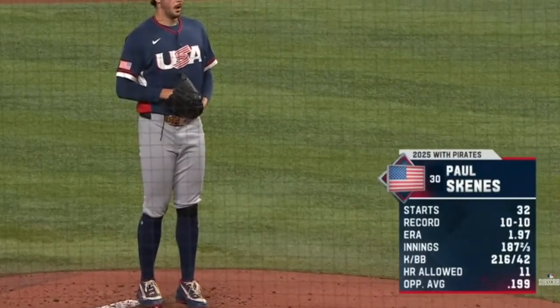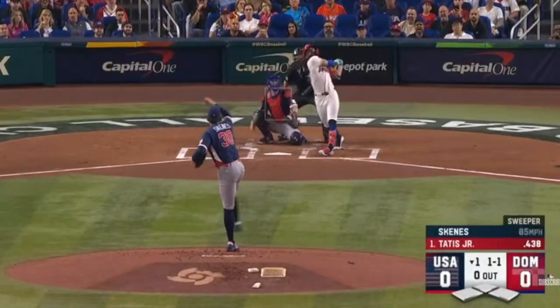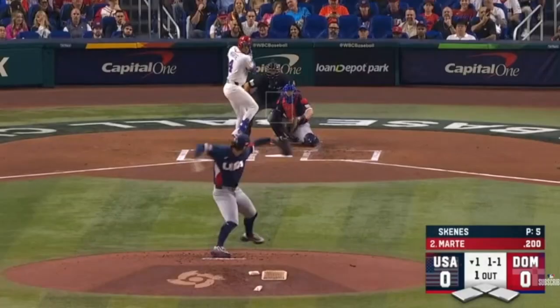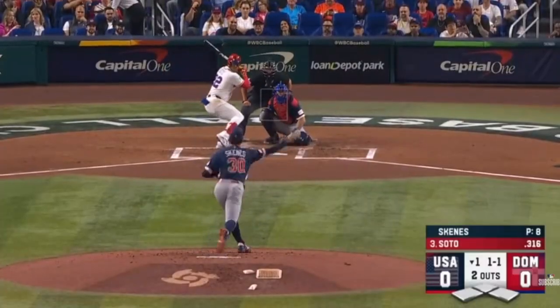Paul Skeens, top gun on the bump for Team USA. 2 up, 2 outs for Paul Skeens and Team USA here in the bottom of the first. Juan Soto will be the hitter. Soto batting .316 for the DR. Takes a dip, now he sets. Paul Skeens, top gun.